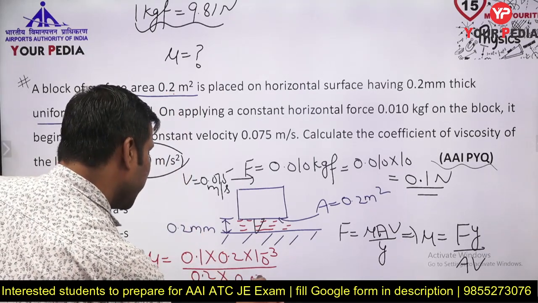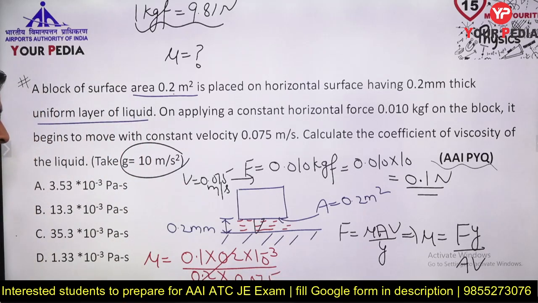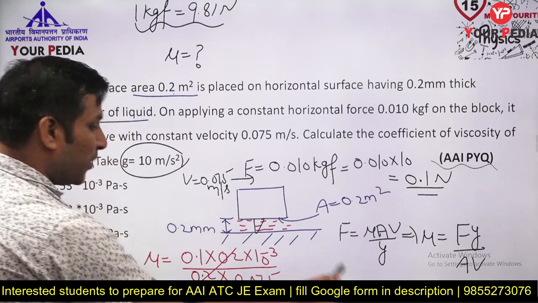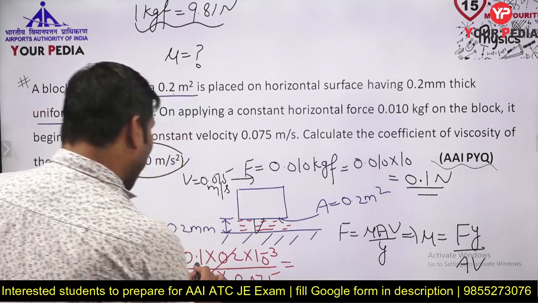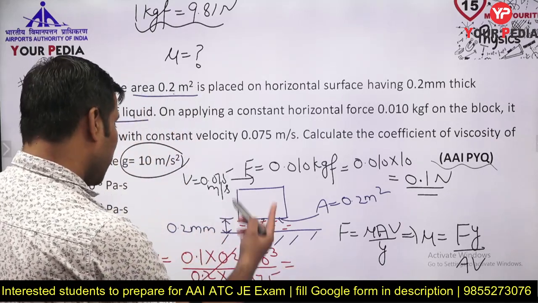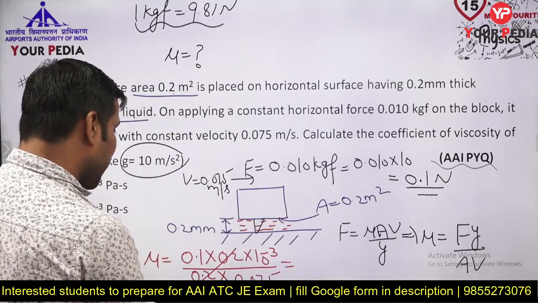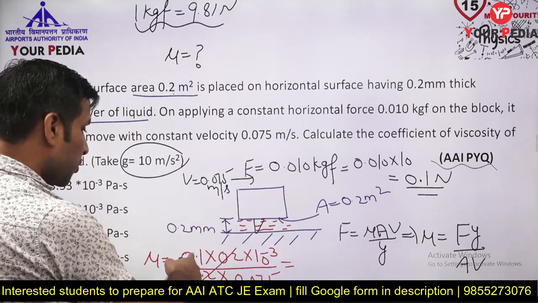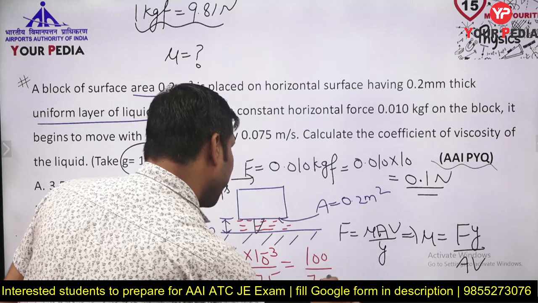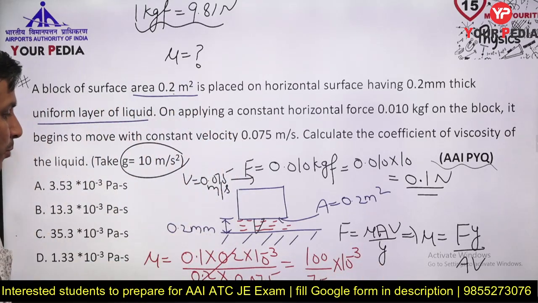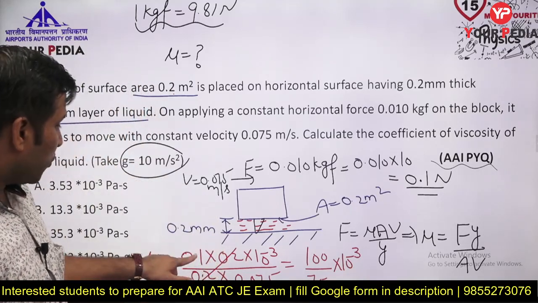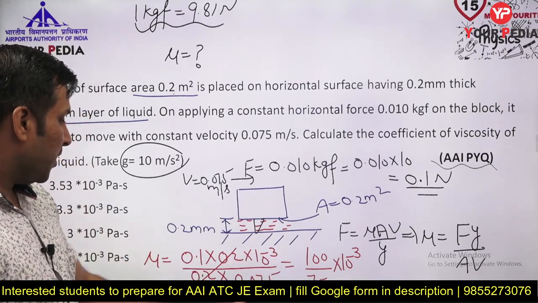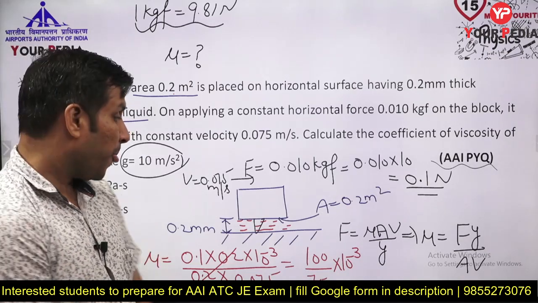V is 0.075. The 0.2 will cancel out. I can also write 0.075 as 75 into 10 to the power minus 3, so that will cancel too. So multiplying numerator and denominator both by 10 to the power 3, the numerator becomes 100 and the denominator becomes 75.